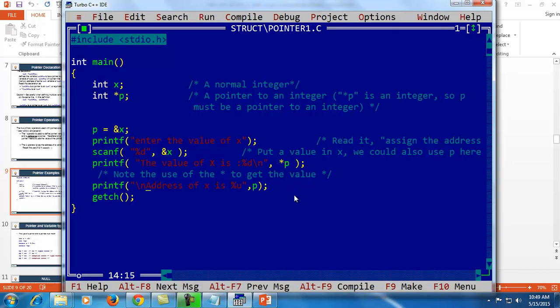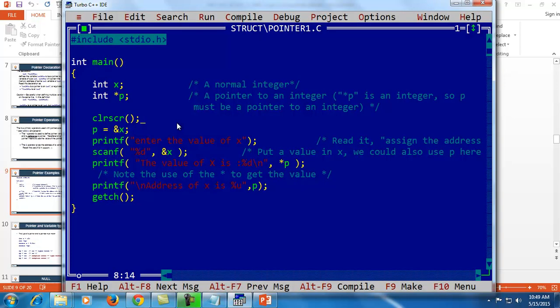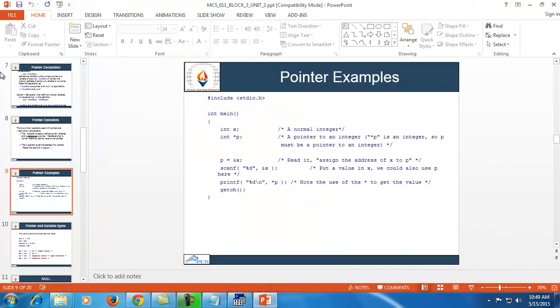It will show like this. I clear the screen and enter the value of x. I entered 45. Then it will show the value of x is 45 and the address of x is 65524. That is the memory location where the value of x is stored. So see how we can point to a variable through pointers and can access the address of this variable. So this is the sample example of a pointer.